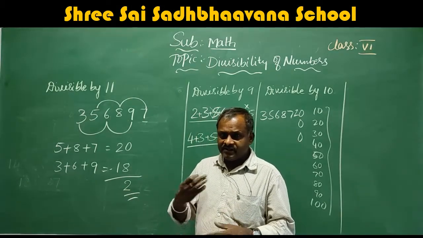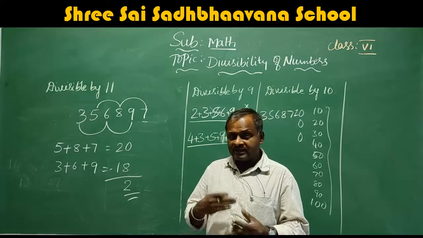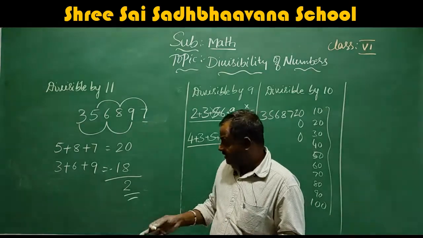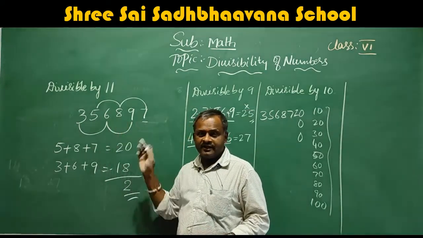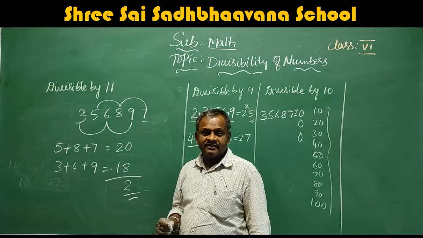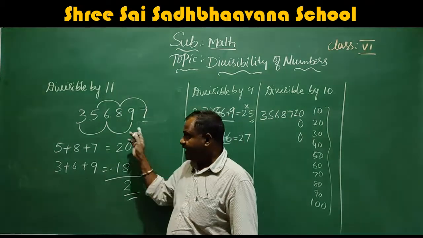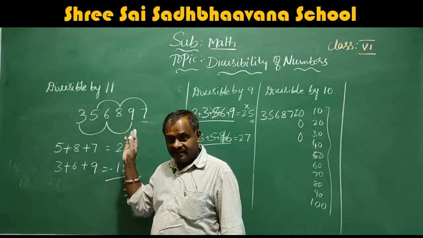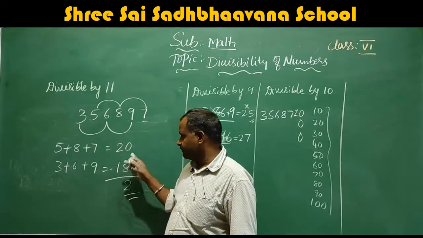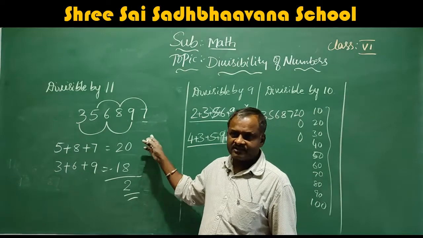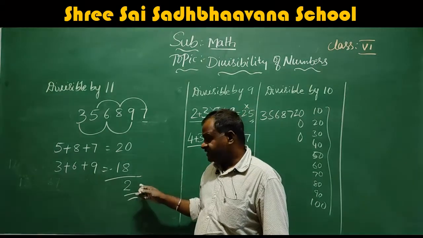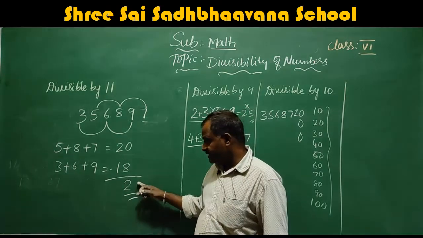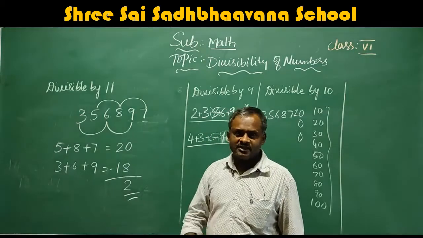When you do like this, the difference should be 0 or divisible by 11. That means the difference should be 0 or 11 or 22 or 33 or 44 or 55 or 66 or 77 or 88 like that. Then that number is divisible by 11. That means take the difference of the sum of the odd digits and the sum of the even digits. If it is divisible by 11, then that number is divisible by 11. If their difference is 0, then also that number is divisible by 11.